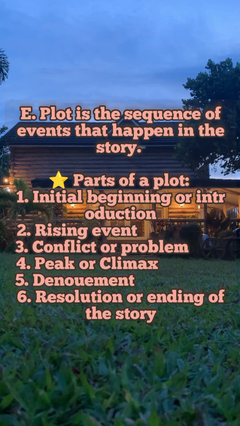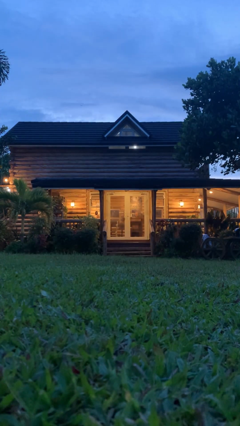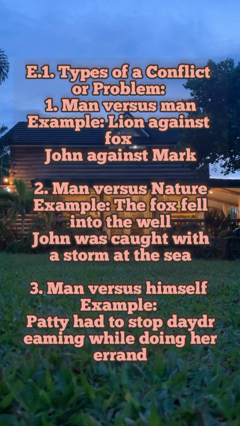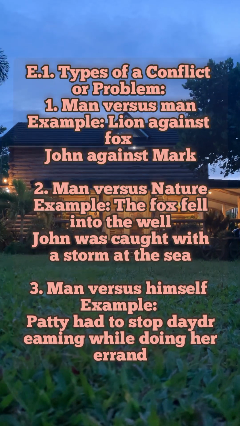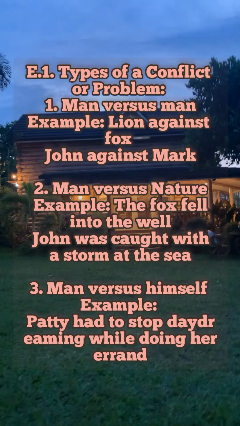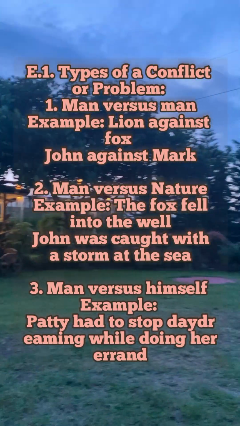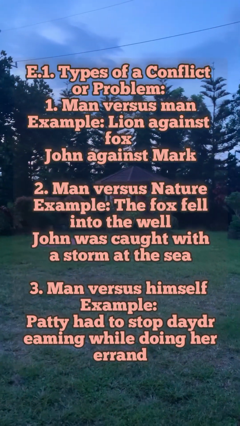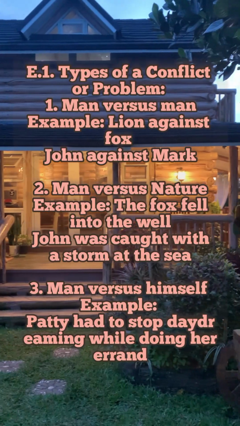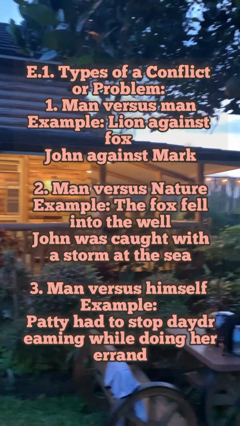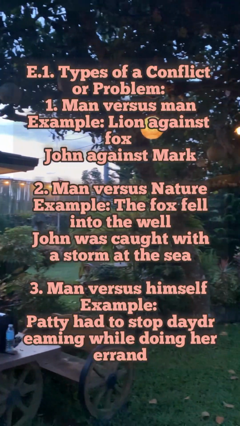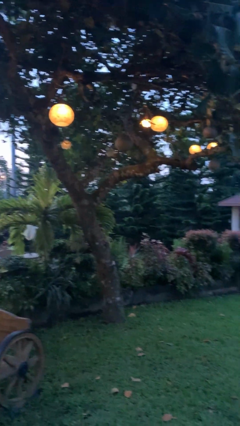Parts of a plot: initial, beginning, or introduction; rising event; conflict or problem; peak or climax; denouement; resolution or ending of the story. Types of a conflict or problem: 1. Man versus man. Example, lion against fox, John against Mark. 2. Man versus nature. Example, the fox fell into the well, John was caught with a storm at the sea. 3. Man versus himself. Example, Patty had to stop daydreaming while doing her errand.